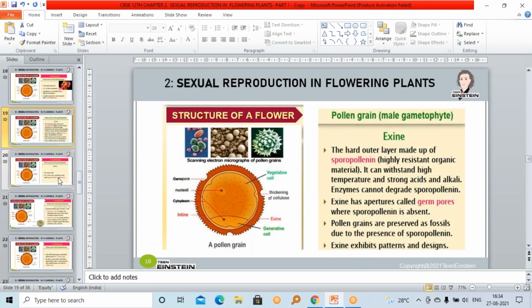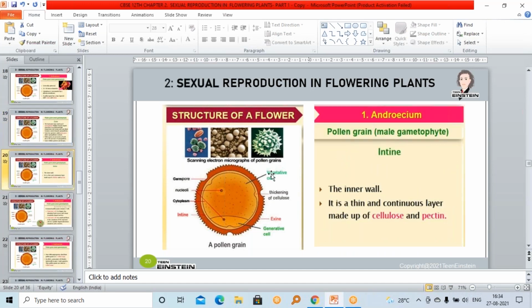Next, now exine is over. The outer layer, exine, is over. Next we are moving to intine. The next layer is intine, the inner wall. Intine is the next layer of pollen grain, that is the inner wall of the pollen grain. It is called intine.